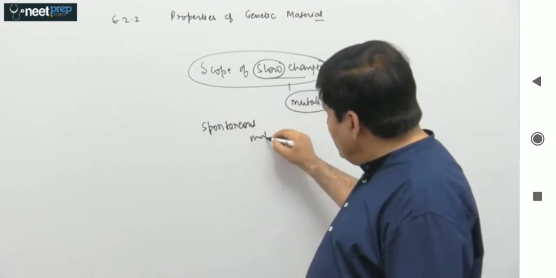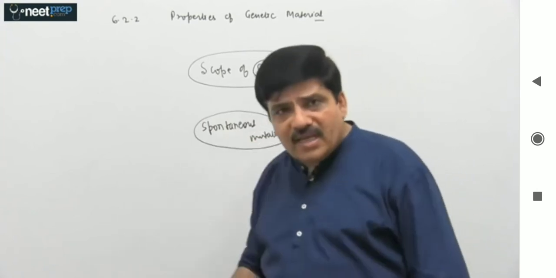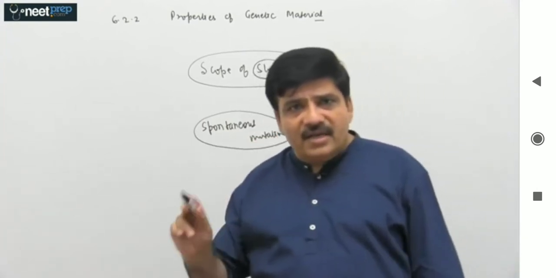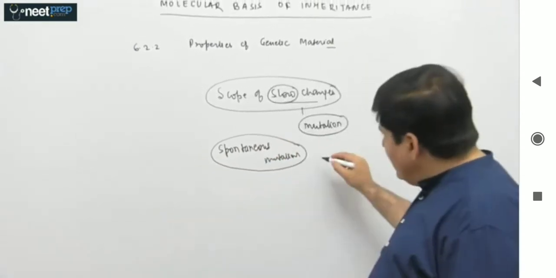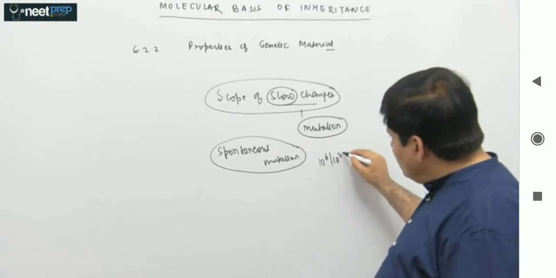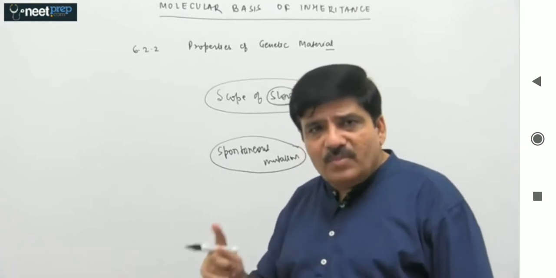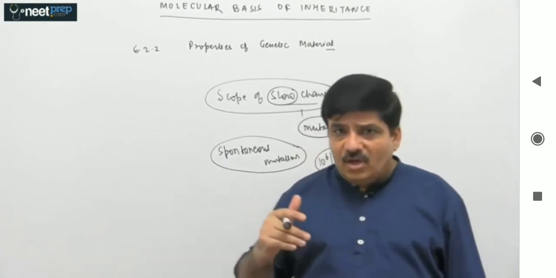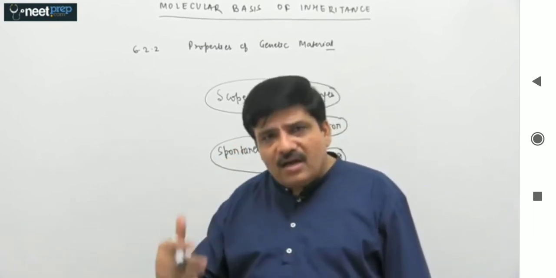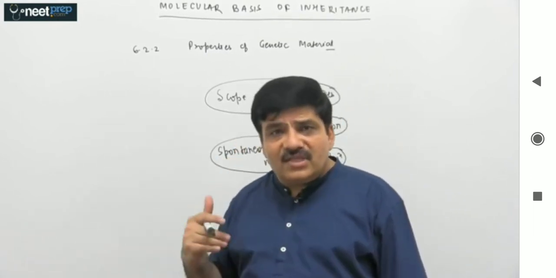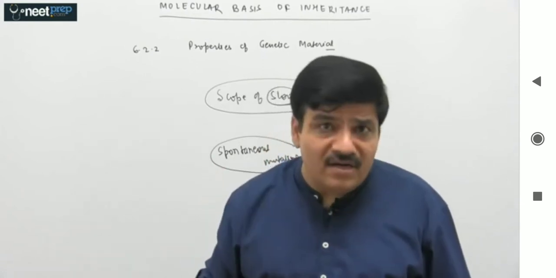Now I am also introducing another word, which is called spontaneous mutation. These spontaneous mutations are the error rate of DNA polymerase. Remember, I told you that it is the DNA dependent DNA polymerase that replicates DNA. So in adding 10 to the power 6 or 10 to the power 7 bases, it has one error. So this is 1 in 10 to the power 6 or 10 to the power 7. These slow spontaneous mutations keep on occurring in nature. This is the error rate in the DNA replication, and hence there will be variability in the DNA molecule.